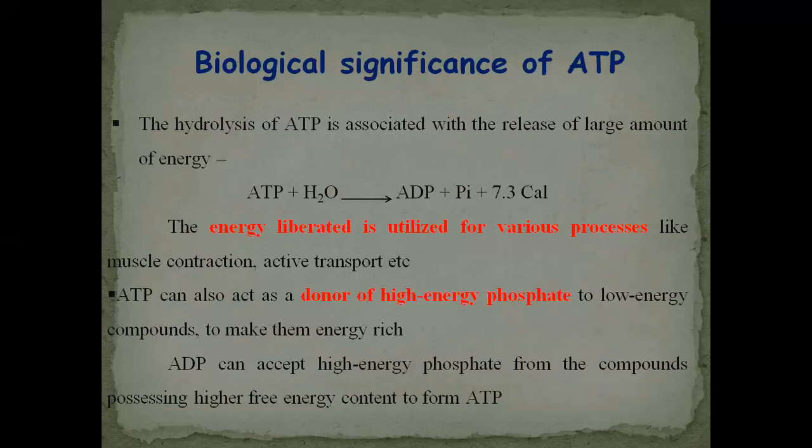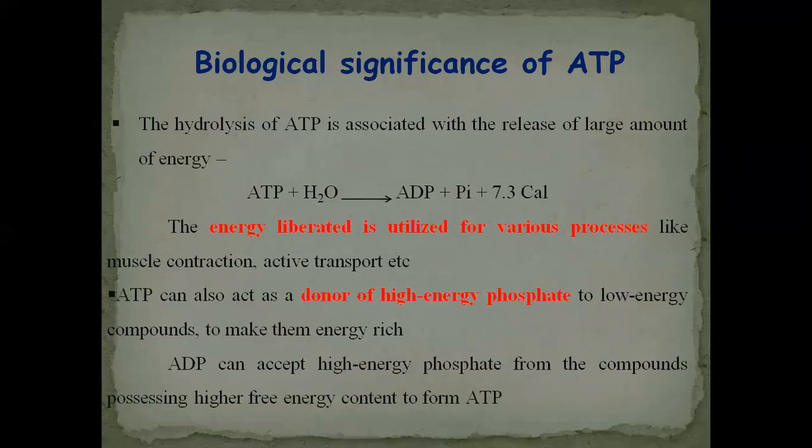The second significance of ATP is that it acts as a donor of high energy phosphate to other low energy compounds. The first importance was that it liberates energy for utilization. The second, for the compounds which are low in energy, it passes its phosphate group to those compounds, converting those low energy compounds into high energy compounds.